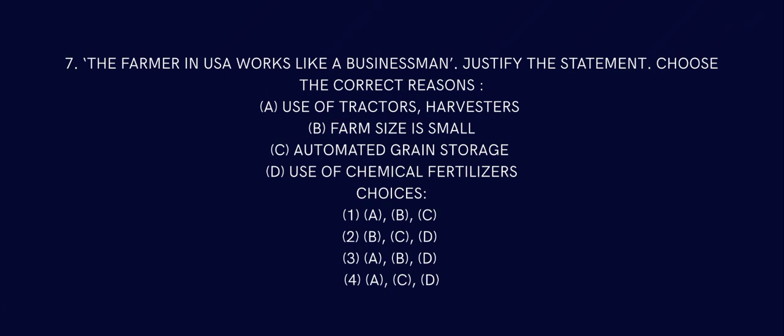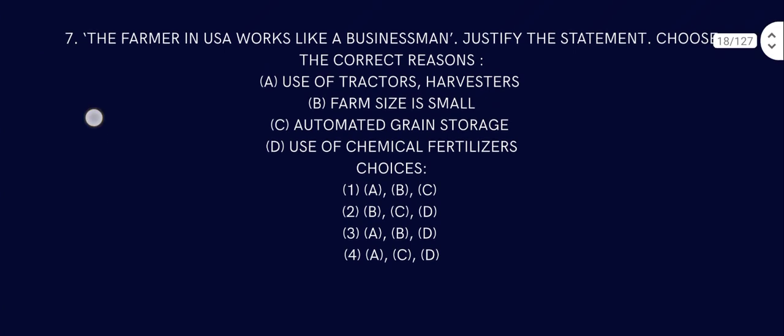Farm size is small. No, farm size is never small. They have very big farms. Automatic grain storage, yes, everything is automatic. There is use of many machines. Use of chemical fertilizer, yes, they use all types of chemical fertilizer. Like I said, they use jet planes to spread fertilizers and everything. So yes, the only wrong answer should be that farm size is small. So the answer should be ACD. Which answer is ACD? Option number 4 is ACD. So that's the answer.